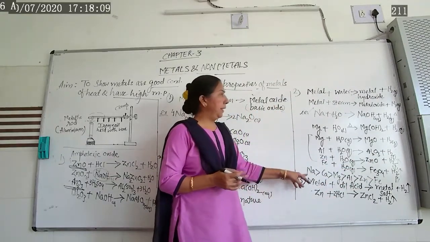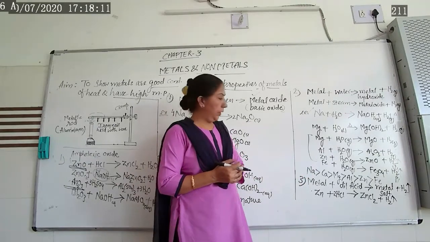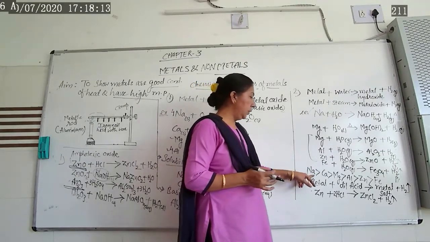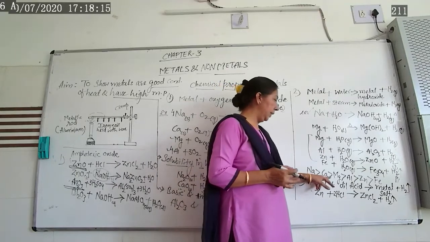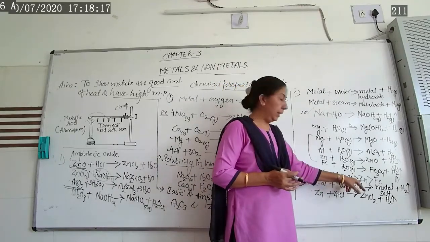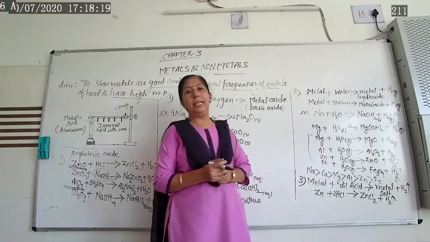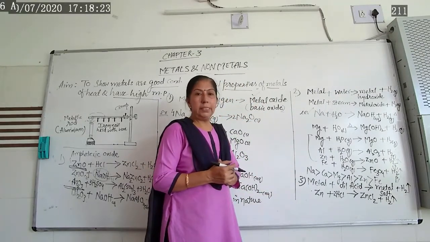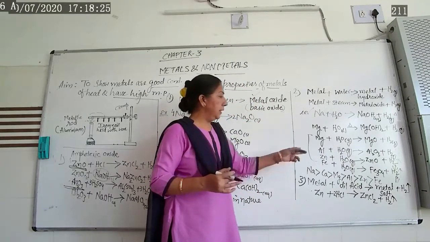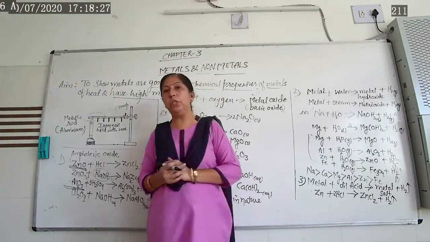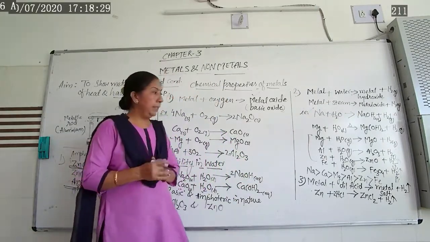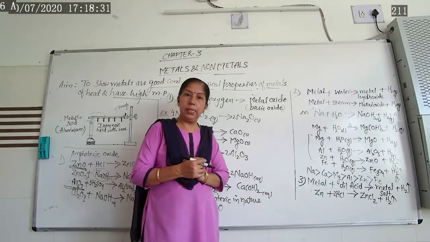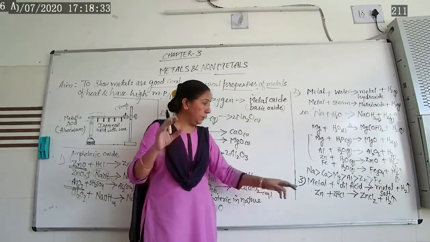So the reactivity of metals with water is given here. Sodium is more reactive, then calcium, then magnesium, then aluminum, then zinc, then iron, then copper. Likewise it is given in your textbook. So this way one can say metals react with water and form metal oxide, and hydrogen gas is liberated.